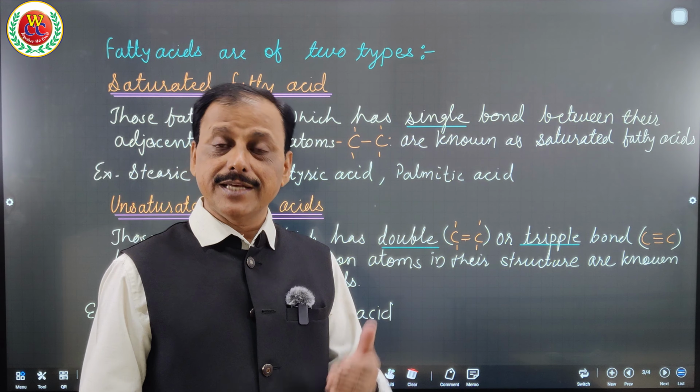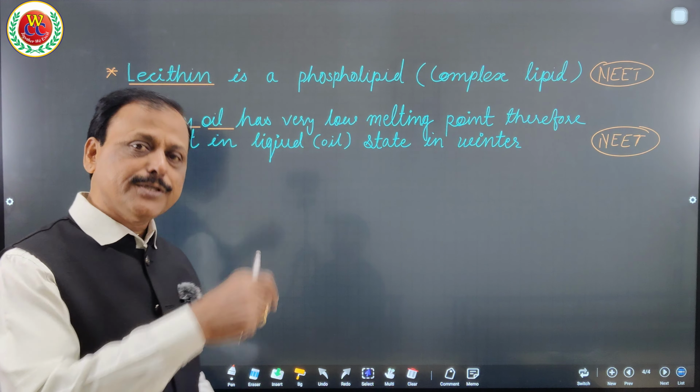So I hope you got it: what are saturated and unsaturated. As I told you, one of the compound lipids, phospholipid, is very important. Lecithin is a phospholipid, which has phosphate in addition to lipid. Gingelly oil is the statement given in your book.